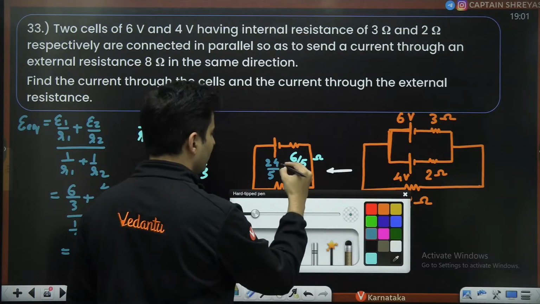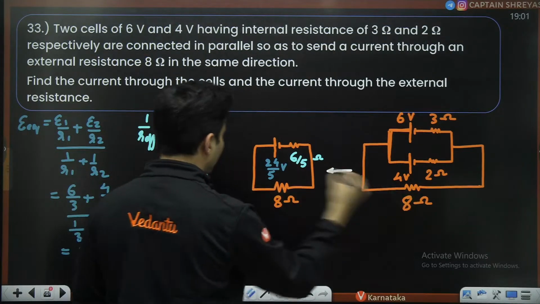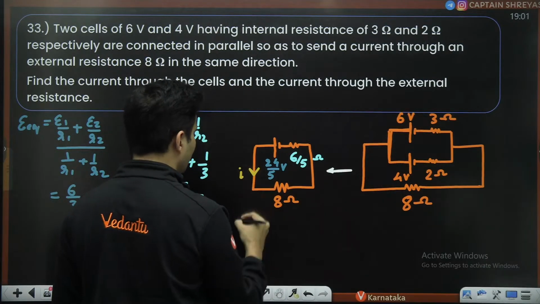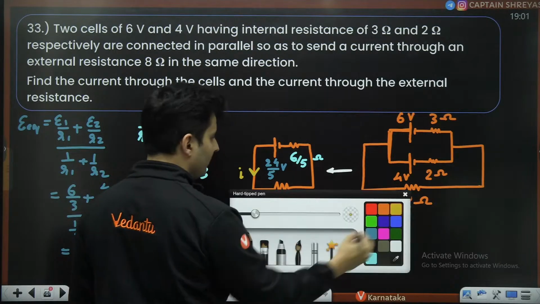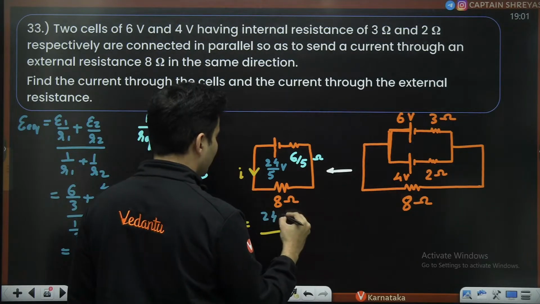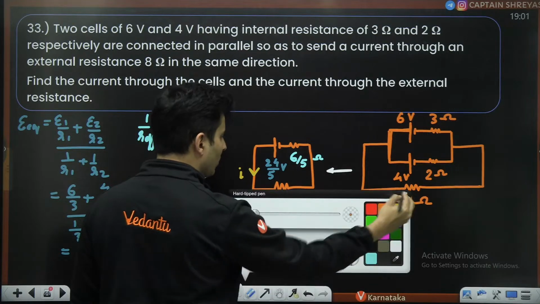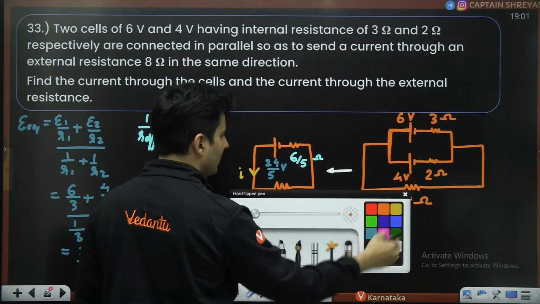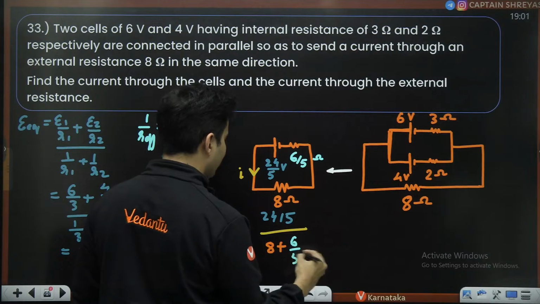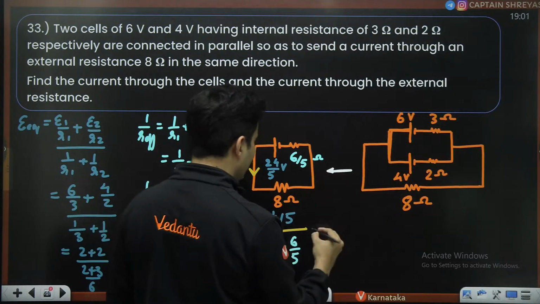Okay, this was in volts. So now trying to find the current in this circuit, that current will be EMF divided by total resistance, correct? EMF is nothing but 24 by 5, divided by outside resistance 8 plus the internal resistance, which is nothing but 6 by 5. So now do the math, you will get the answer.